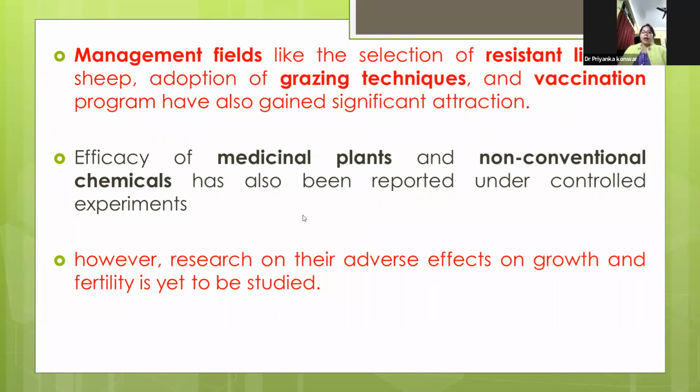Different types of medicinal plants and non-conventional chemicals have also been reported to be used in certain controlled experiments. However, their adverse effects on growth and fertility are yet to be studied.